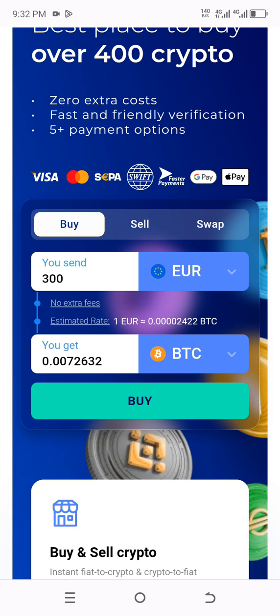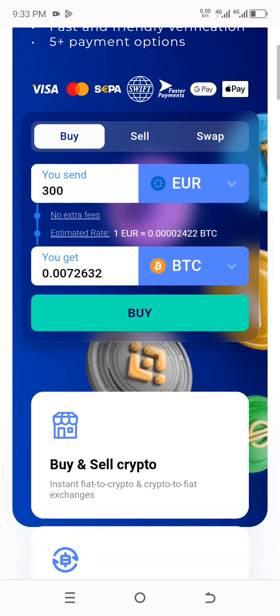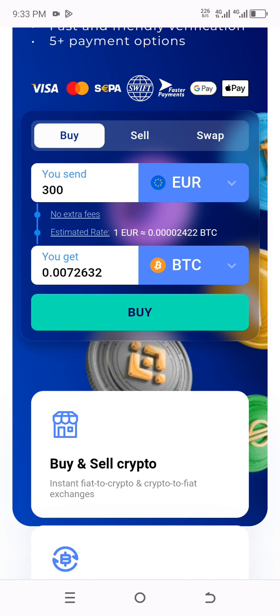On this platform, you can pay with Visa, SEPA, and Faster Payments, and for those using Google Pay and Apple Pay. All you need to do is come to this place. You can see buy, sell, and swap, and do all three on this platform. But I advise: do not sell. I repeat, do not sell your coin on this platform. All you need to do is buy and send it out to another platform like Binance, Bybit, Huobi, or any other exchange to sell it there.